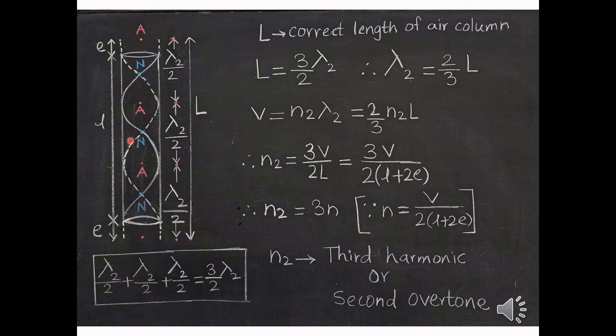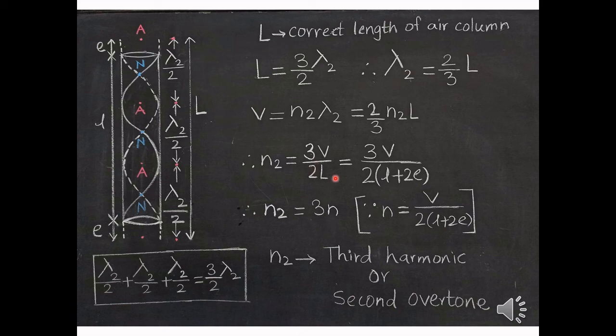The distance between the next two consecutive antinodes is lambda 2 by 2, and the distance between these two antinodes is lambda 2 by 2. So L, that is the corrected length of the air column, is lambda 2 by 2 plus lambda 2 by 2 plus lambda 2 by 2, that is equal to 3 by 2 times lambda 2. So L is equal to 3 by 2 times lambda 2, where lambda 2 is equal to 2 by 3 times L. V is equal to N2 lambda 2, which is equal to 2 by 3 times N2 into L. We'll rearrange the terms for N2 and we'll get N2 is equal to 3V upon 2L.